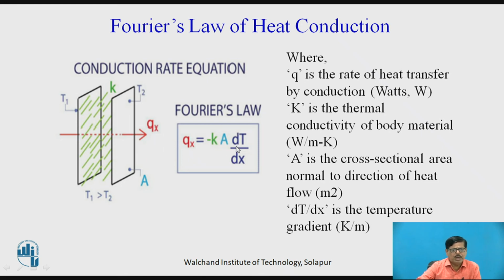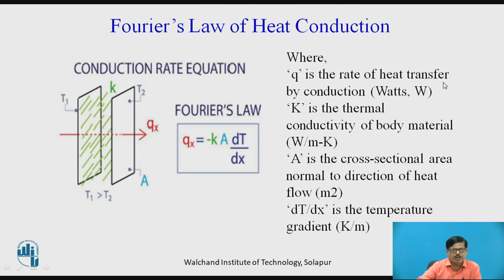It is also directly proportional to the temperature difference and inversely proportional to the thickness. So we can write Q is proportional to A into dT by dx, and Fourier has introduced proportionality constant as minus K. So Qx is equal to minus KA dT by dx is called the Fourier law,